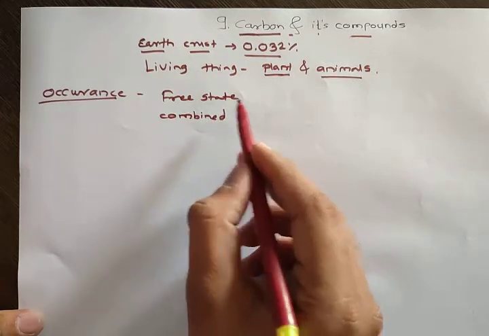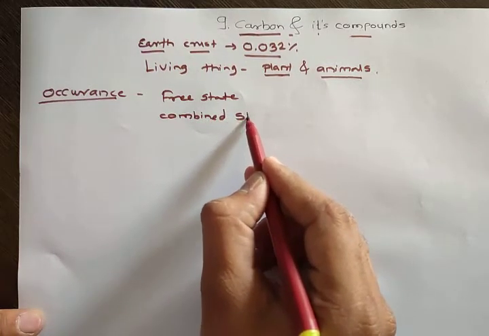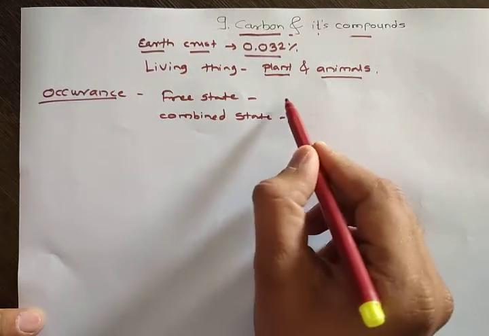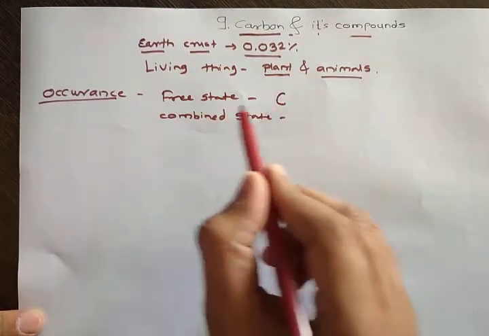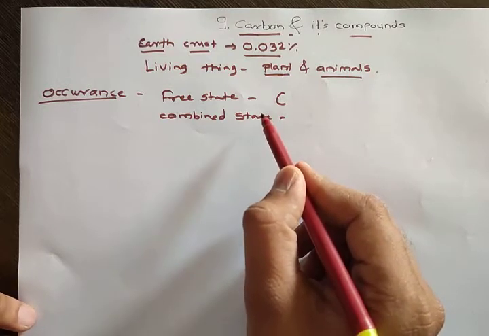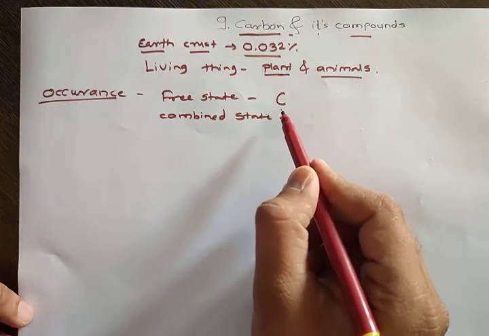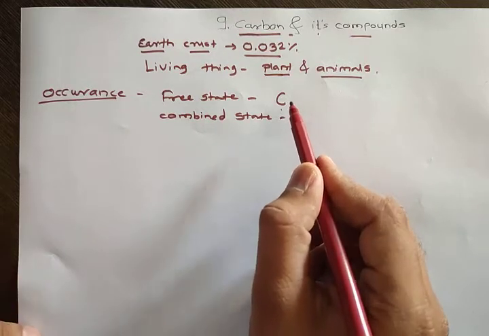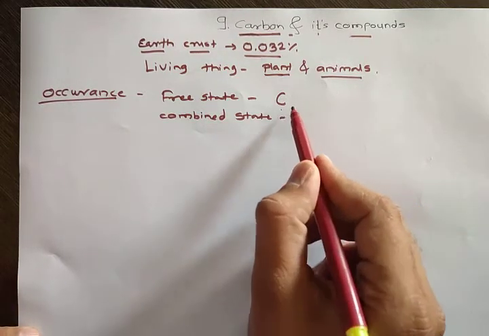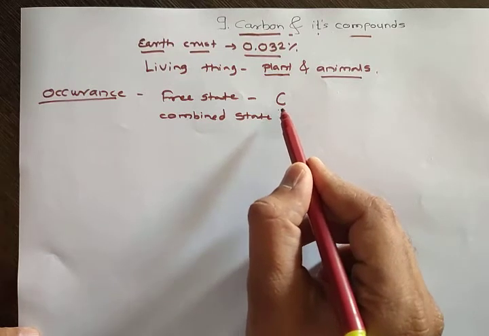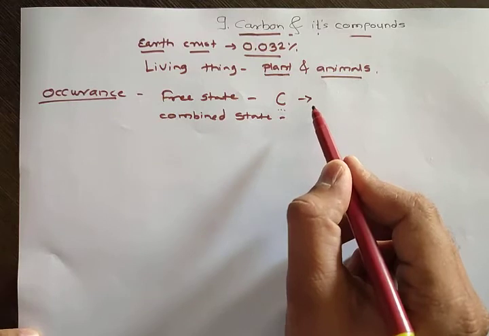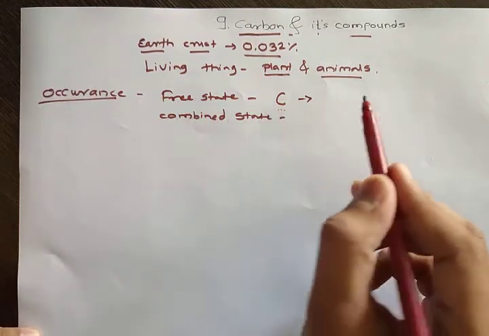Now what is the meaning of free state and combined state? Free state means that carbon, whose symbol is C, is present without combining with any other element, like hydrogen, oxygen or any other element. It is present solely as carbon. And what are the examples of substances in which carbon is present in the free state?